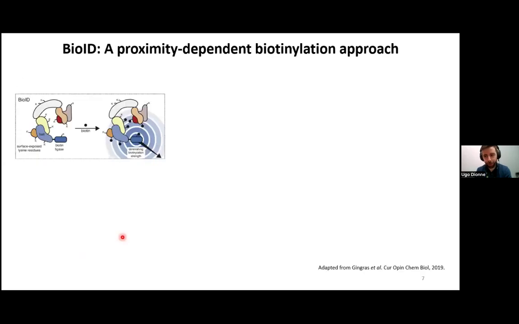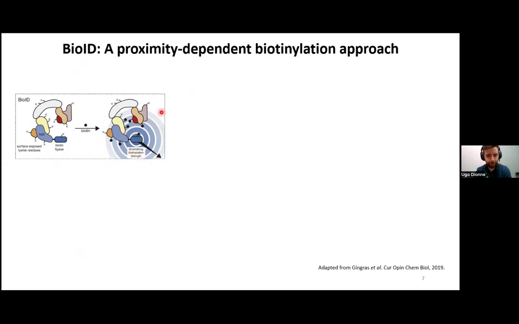One of the main approaches I'm using for my project is called BioID, which is a proximity-dependent biotinylation approach. For this, you fuse the sequence of a biotin ligase to your protein of interest, which we call a bait, which we can express in cells. When we add biotin to the media, proteins that are in proximity to your protein of interest will be biotinylated. It is estimated that this happens in a radius of around 10 nanometers.